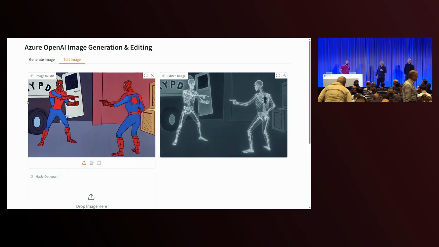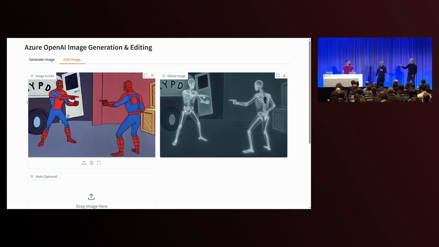This is the GPT Image One model. And this is an API as well, so if you were building a meme generator, this is an API that's available. But first of all, you have to request access. We've got this gated right now. It's available in West US 3 and UAE North currently. And you can actually use this image model as a tool. What you'll see in Jay's keynote session tomorrow morning is how they're using this as an RSVP agent to generate images that go along with an invitation.